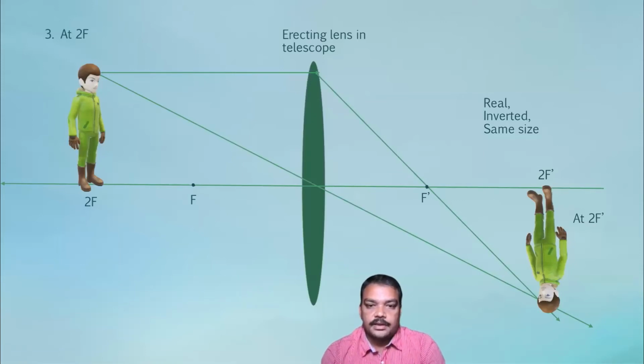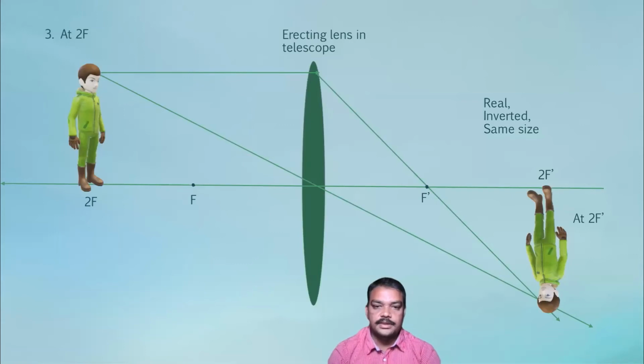This convex lens is also used in telescopes as an erecting lens. This application of convex lens in telescopes can be shown in the form of a ray diagram like this. As shown in the figure, the object is at a distance of 2f of the lens.